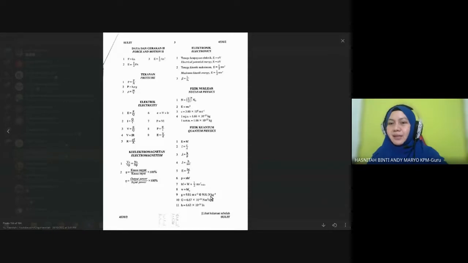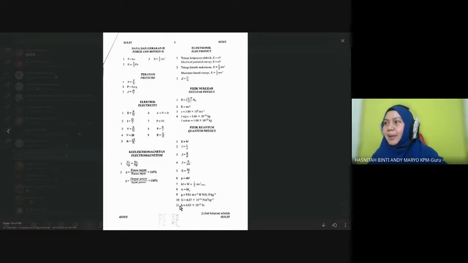This is the 11 formulas you are given in quantum physics. The first one, E equals HF. Second, F equals C over lambda. Third, lambda equals H divided by P, this is momentum. Number 4, again momentum. This one, E equals HC over lambda. This one is the power, number 6, P equals NHF. Starting from number 7, this is 7.2 and 7.3.